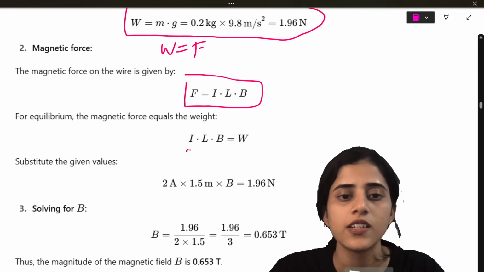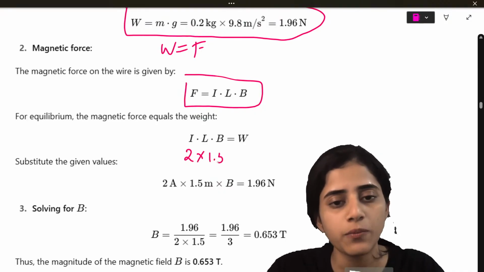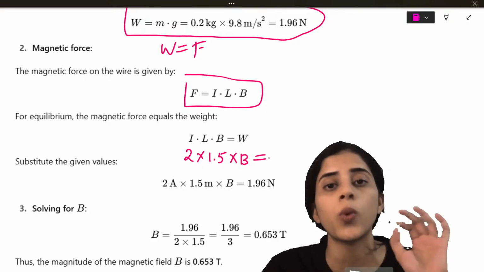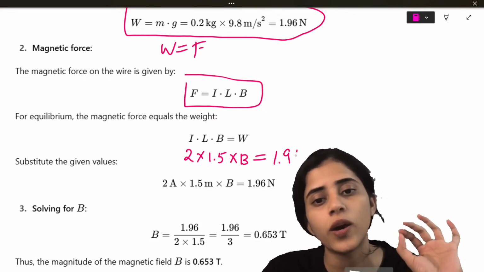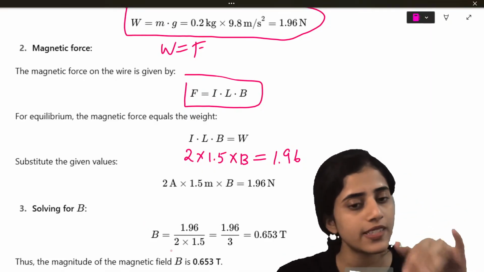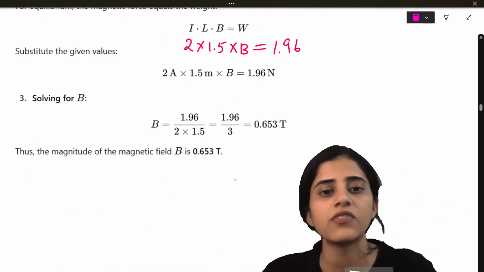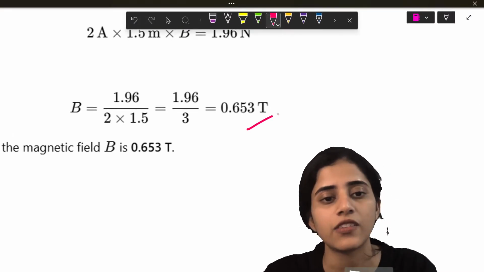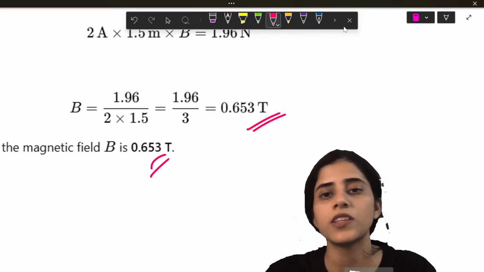2 amps. So current is 2. Length is 1.5. B I don't know, I have to find out. W is how much? The weight. Mass into gravity, 1.96. Now rearranging this, what is B? 1.96 by 2 into 1.5. So it's going to be 0.653. This is going to be the magnetic field.